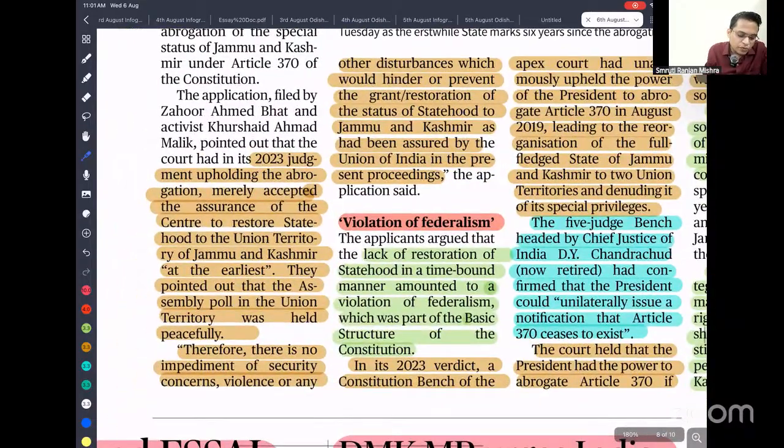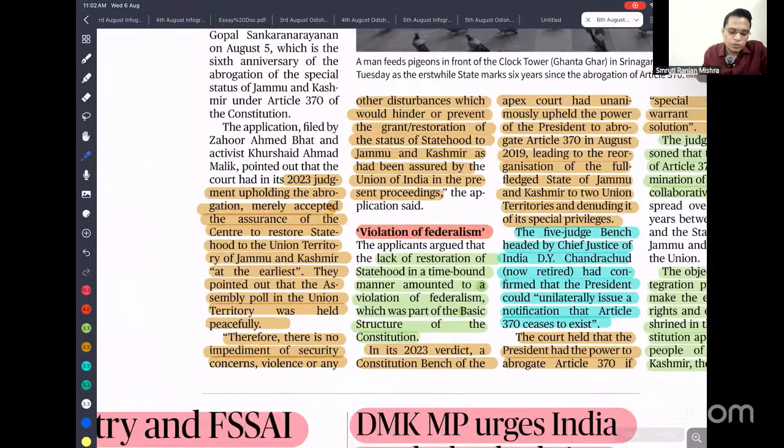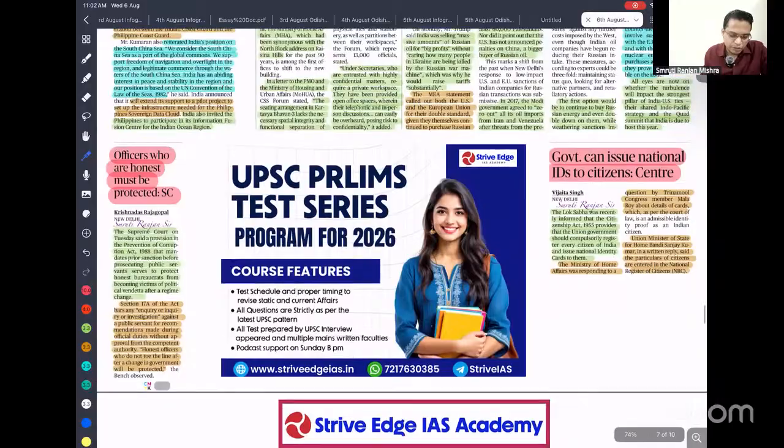In the 2023 judgment upholding the abrogation of Article 370, the court merely accepted the Centre's assurance to restore statehood to Jammu and Kashmir. The Supreme Court said, while upholding the abrogation of Article 370, that it is the responsibility of the government to form the state as soon as possible. But after that the state has not yet been created. That is the reason they are filing a plea to ensure the creation of the state in Jammu and Kashmir.